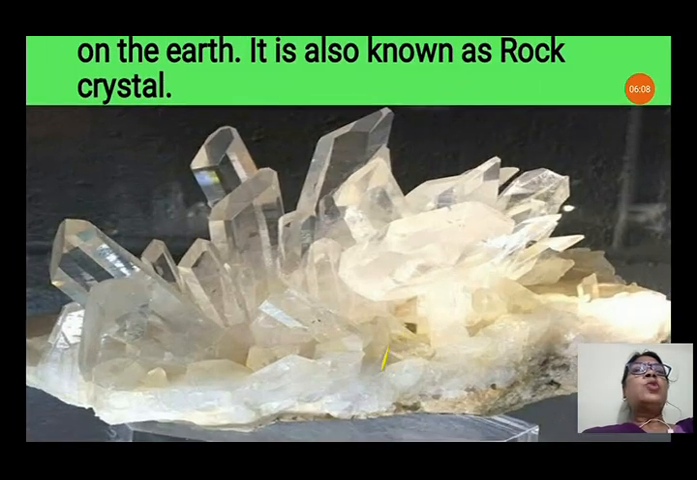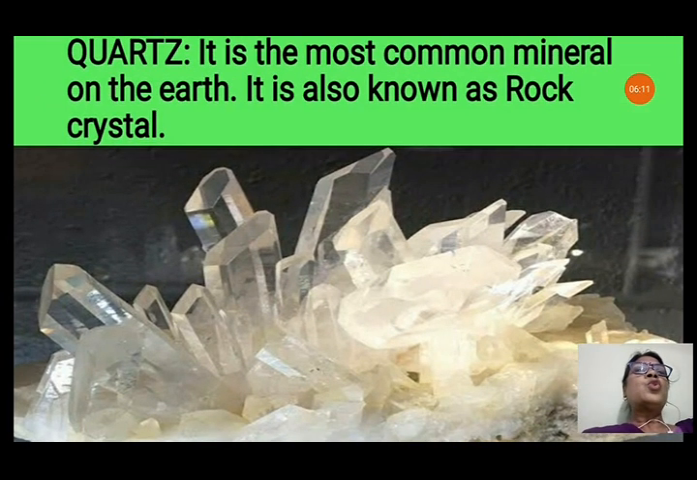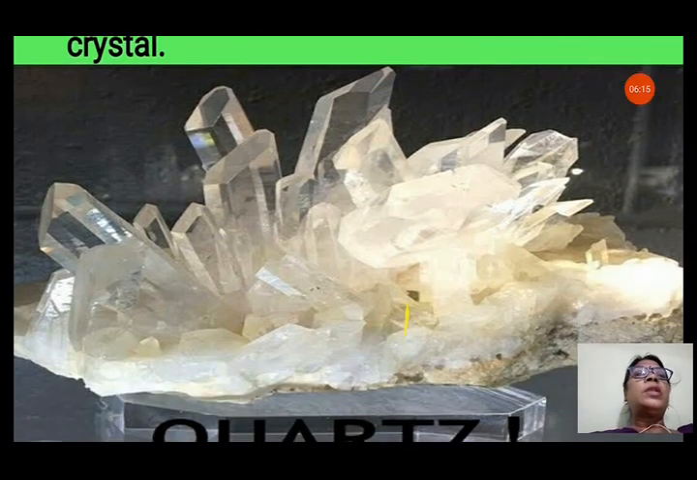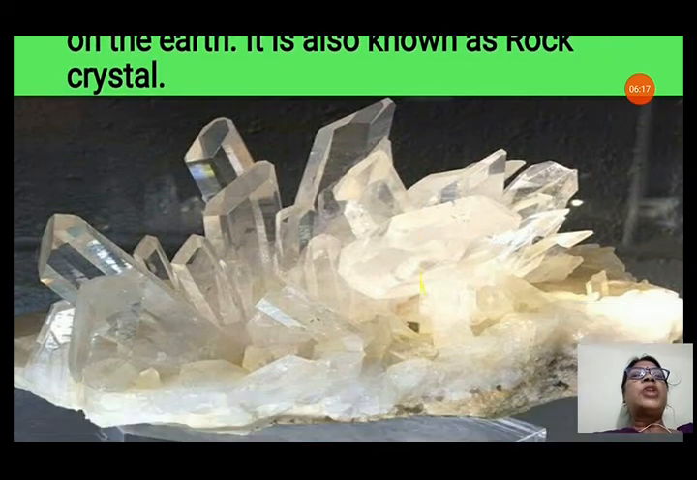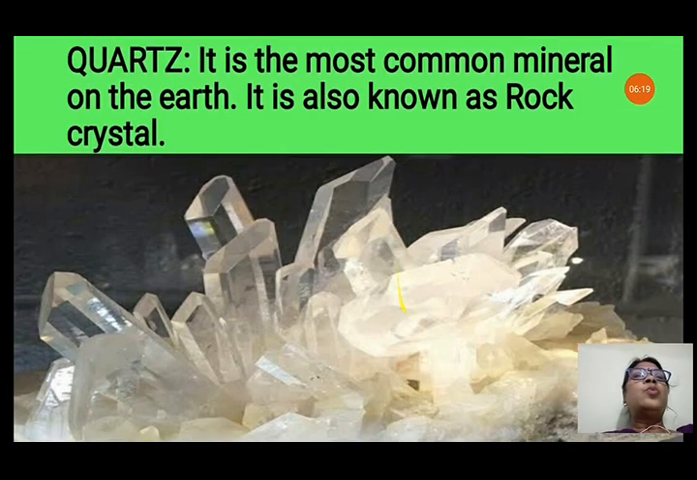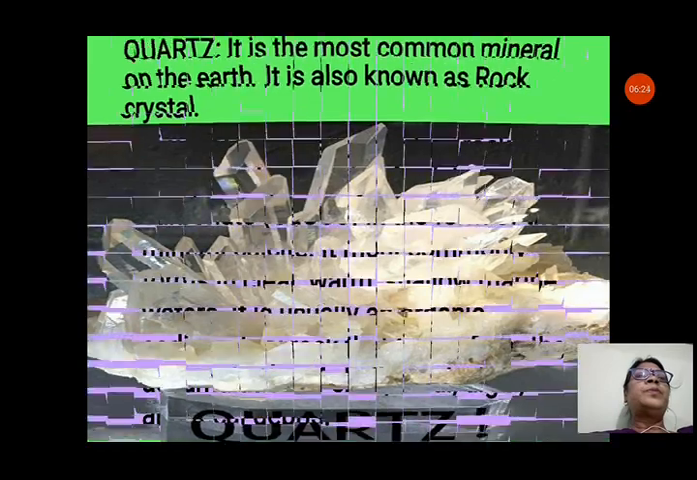Next we will know about quartz. What is quartz? It is the most common mineral on the earth. It is also known as rock crystal. You can see it is shiny like glass. It is a glass-like shiny material, and it is mostly present in sandstone. Sandstone is rich in quartz.